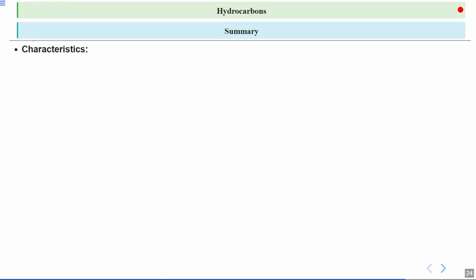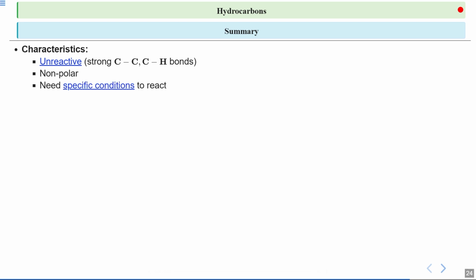Let us now summarize today's discussion. The first characteristic of hydrocarbons, if I talk specifically about alkanes, is that they are unreactive in nature. This is because of the strong carbon-carbon bond and strong carbon-hydrogen bond they have, which is difficult to break. Next characteristic is that hydrocarbons are generally non-polar. This means that they do not have a significant difference in charge across the molecule, making them less likely to react with polar solvents like water.